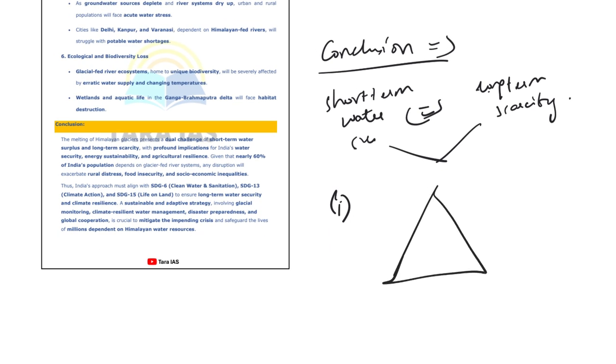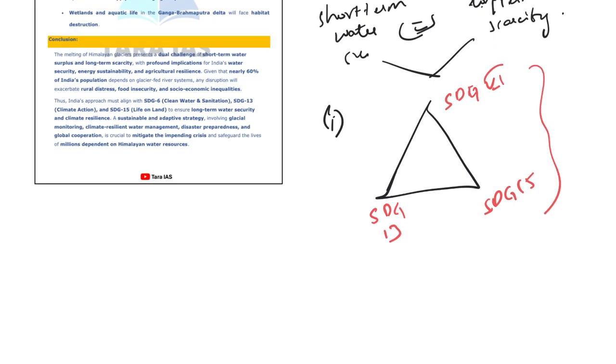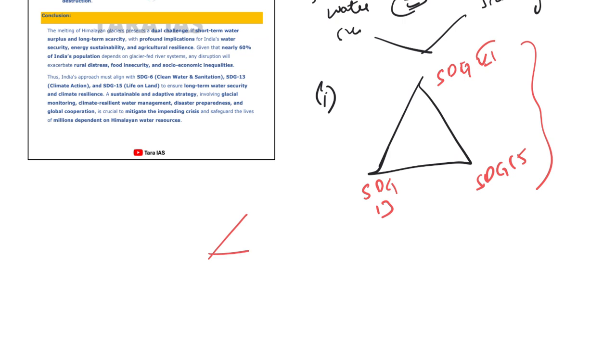So in SDGs, first you can write like this: India's approach should align with SDG 6, that is clean water and sanitation, next SDG 13, that is climate action, and SDG 15. An approach aligned with these would be a good go for India. Next, what are your few suggestions?